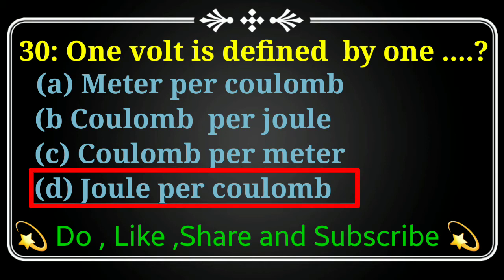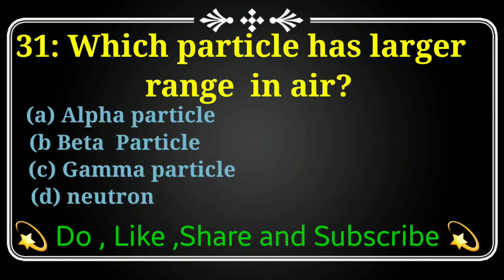MCQs 31 is which particle has larger range in air? Option A, alpha particle. Option B, beta particle. Option C, gamma particle. Option D, neutron. And the particle which has larger range in air is option C, gamma particle.